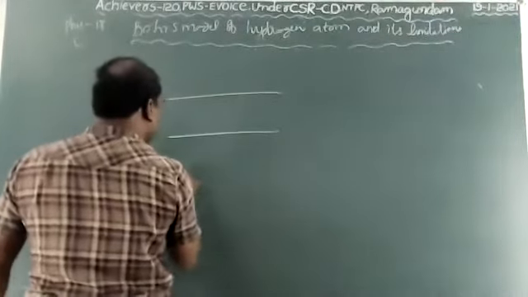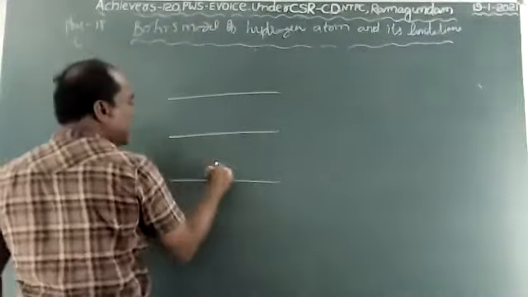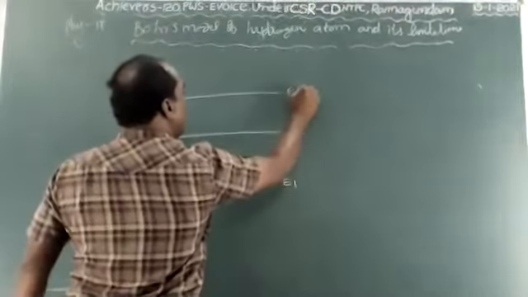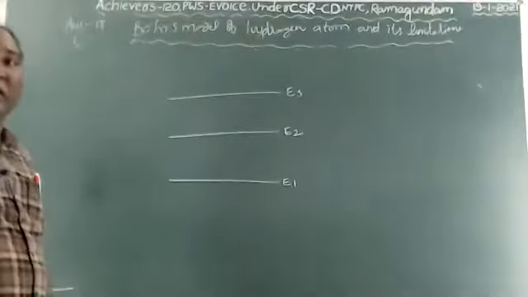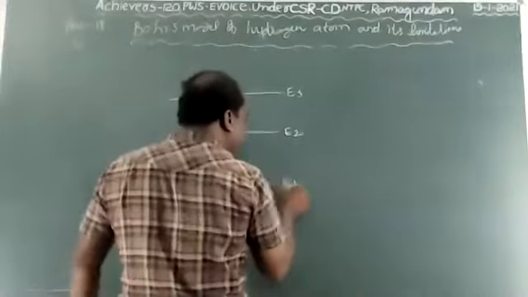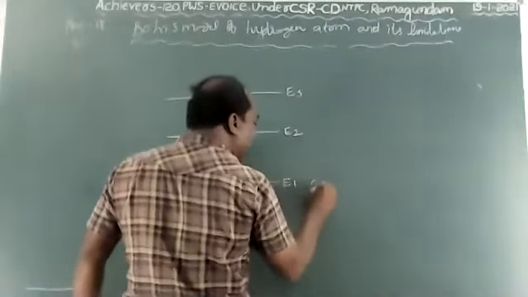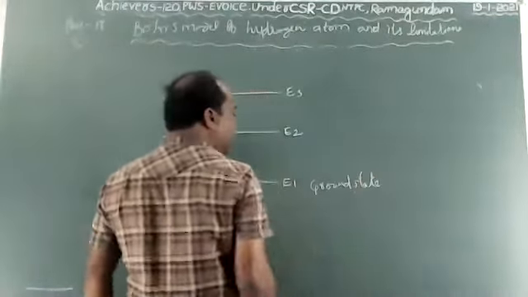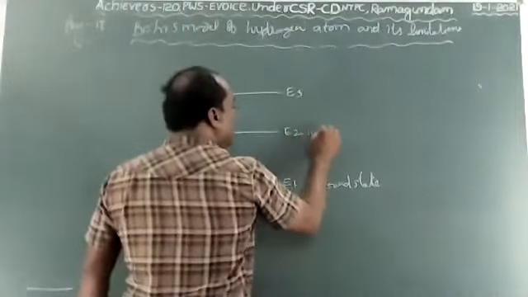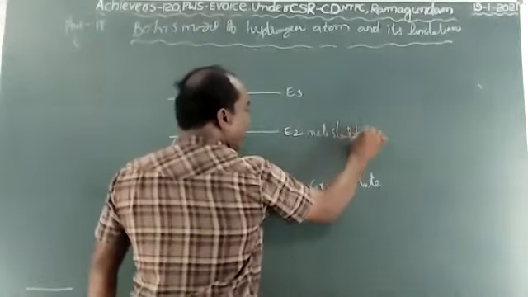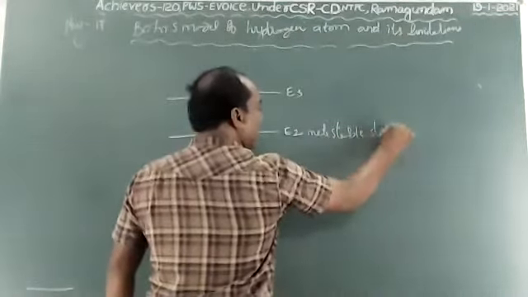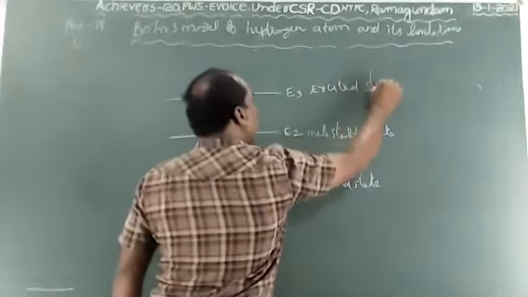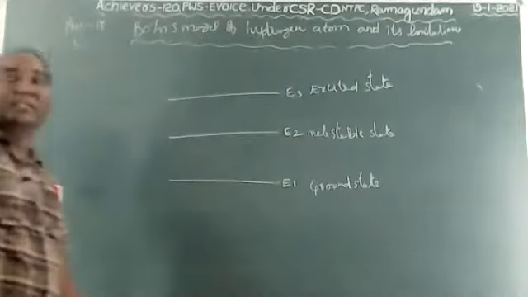For example, these are the three energy levels. We have to consider them as E1, E2, and E3. E1 we have to consider as the ground state level. E2 is the metastable state. This one is the excited state. These are the three states, children.